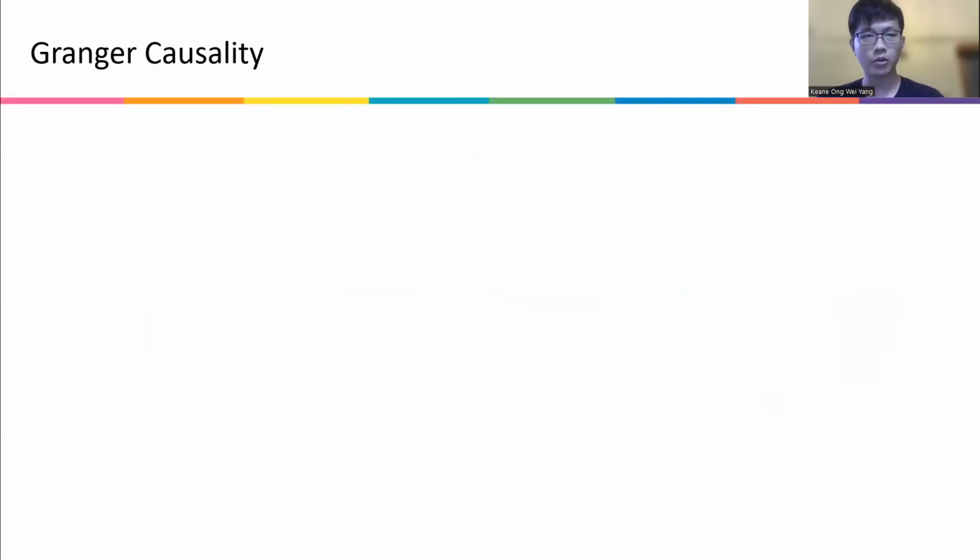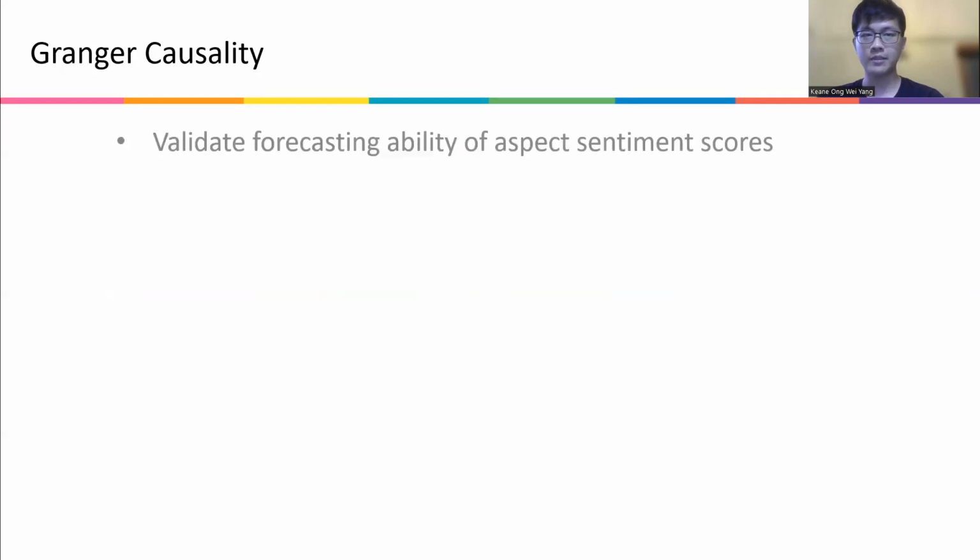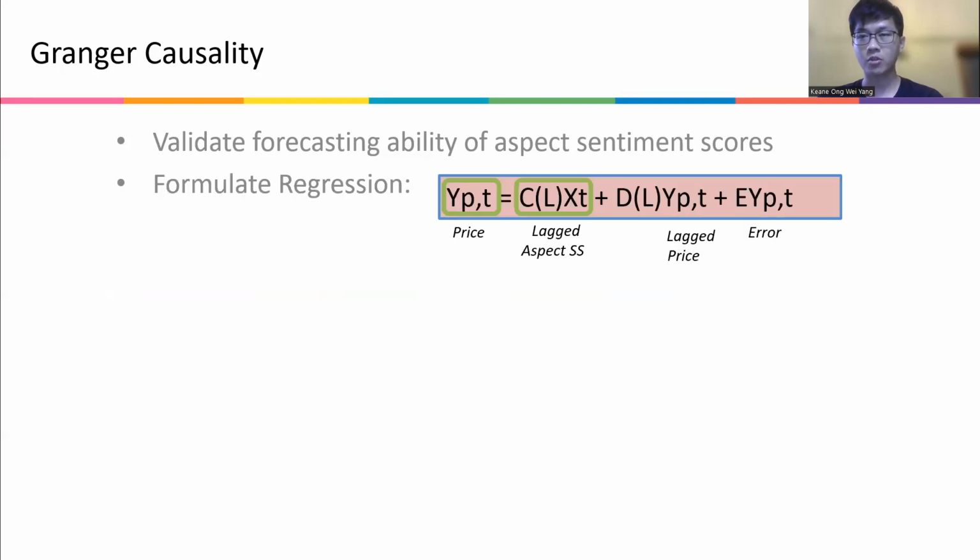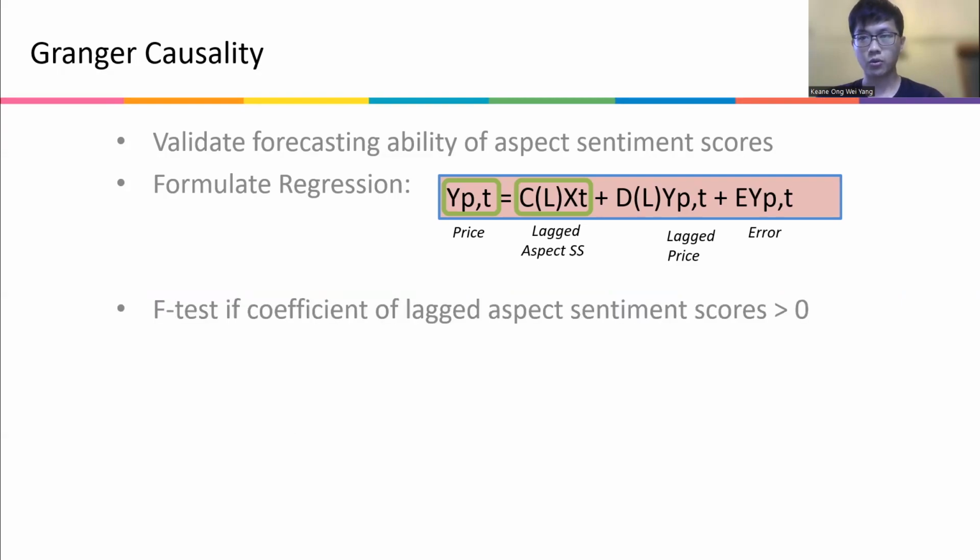Now we talk about Granger causality. Granger causality allows us to validate the forecasting ability of aspect sentiment scores. It tells us whether or not one time series is useful for forecasting another. The way we do this is to insert lagged aspect sentiment scores in a regression equation with stock prices. After that, we do a statistical test, which is your F test.